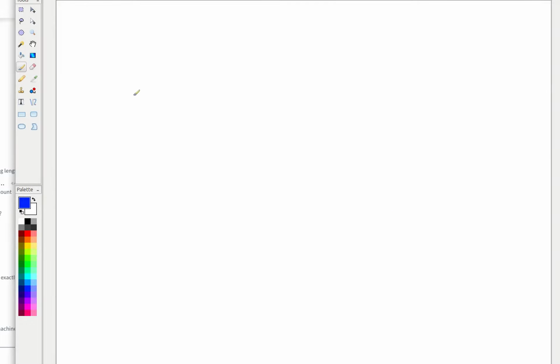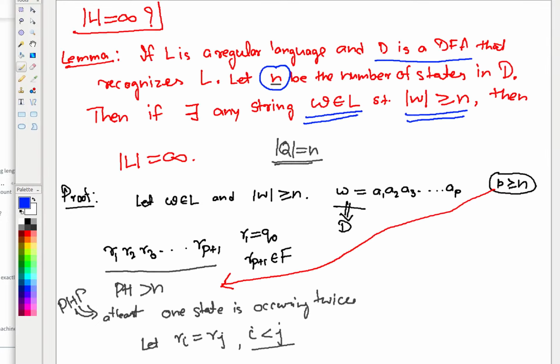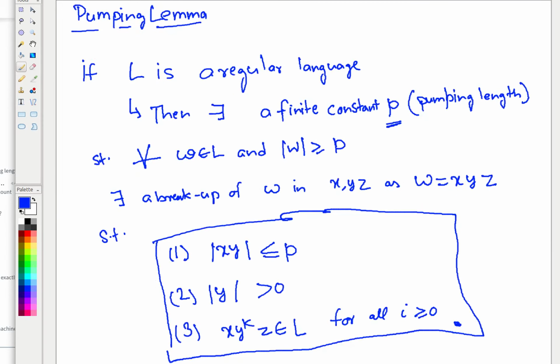So let us go to the proof of the pumping lemma. We will be going back to the same concepts that we actually covered here. Again you have to start with this thing only.